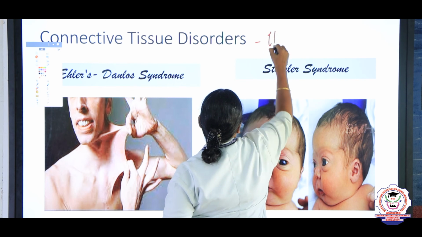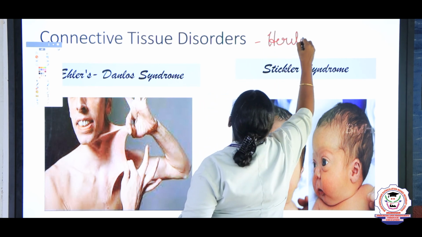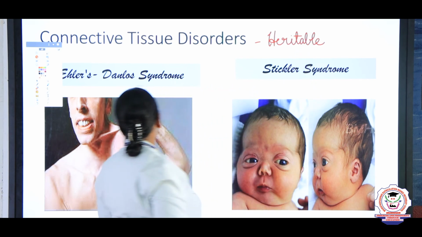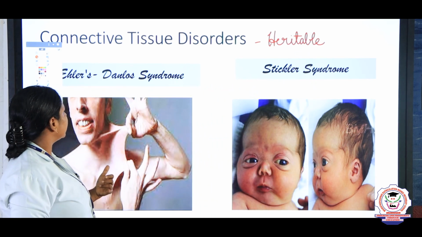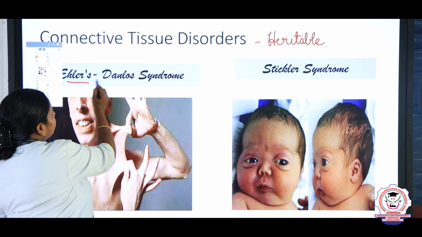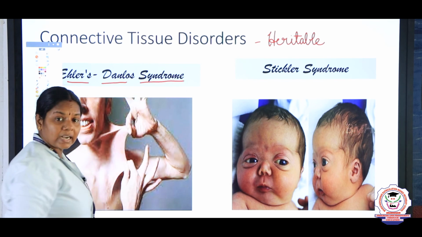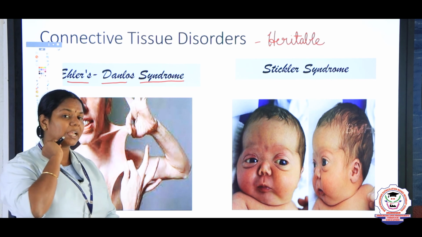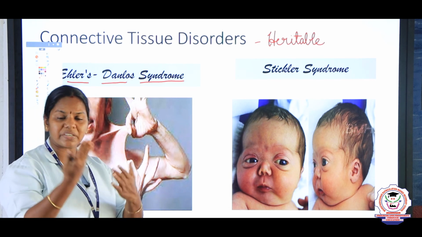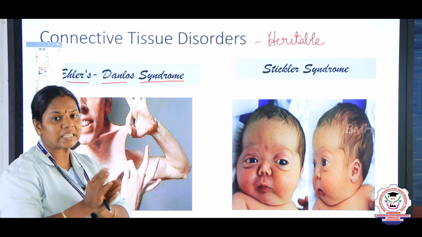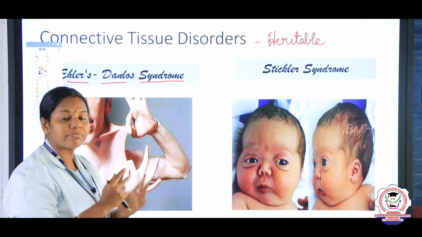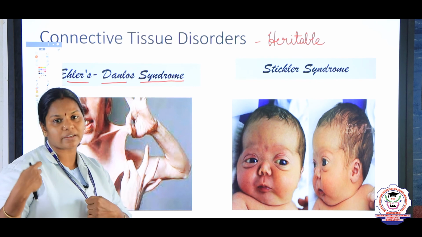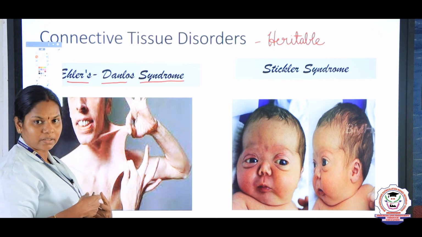Just see this, children, it is called Ehlers-Danlos syndrome, that is loss of collagen, right? The collagen is found in our connective tissues. If this collagen is absent, we can find many loose folds of skin in the neck region, right?